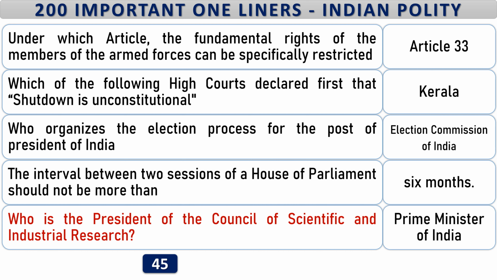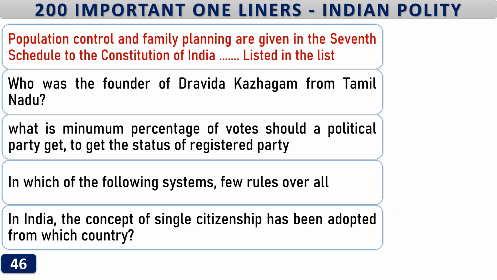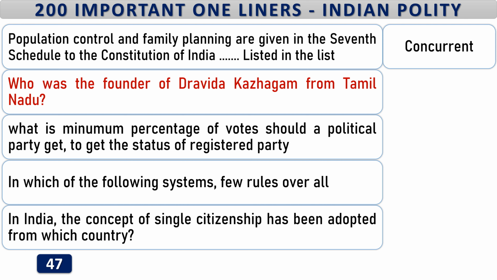Prime Minister of India. Population control and family planning are given in the 7th schedule to the Constitution of India, listed in the list. Concurrent. Who was the founder of Dravida Kazhagam from Tamil Nadu? E.V. Ramaswamy.